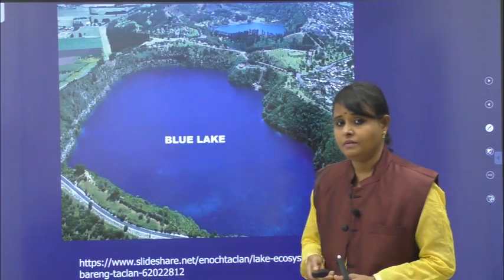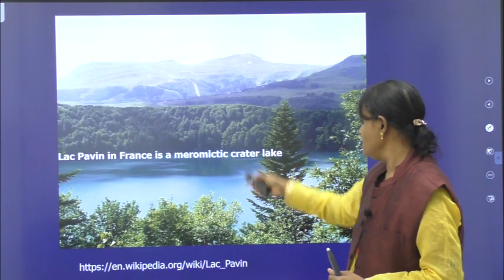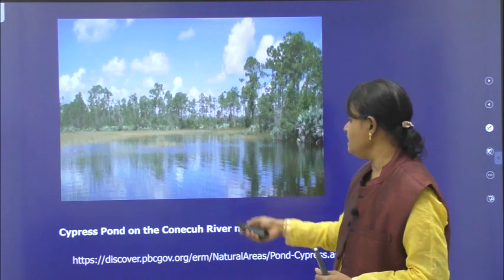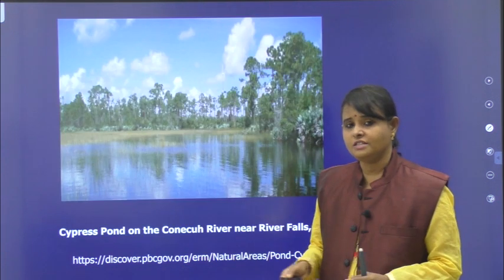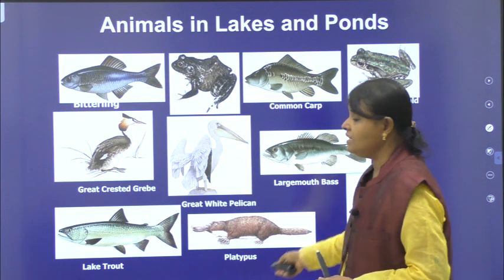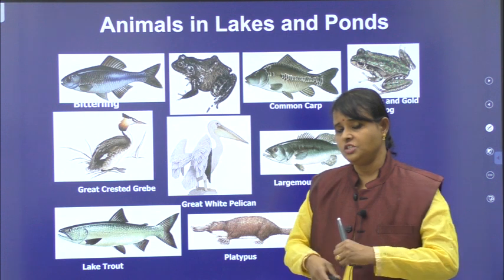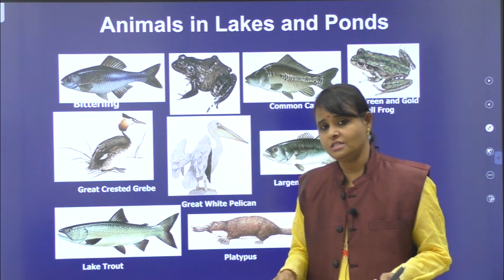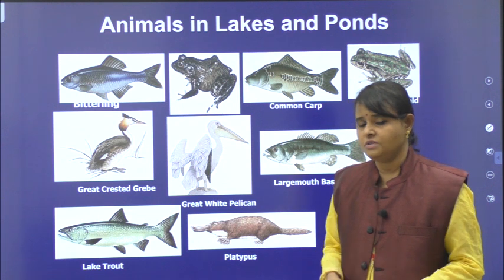This is an example, Blue Lake. See, Lake Pavin in France. See how beautiful it is. This is a pond, Cypress Pond in Alabama. Some pictures. These are the animals in lakes and ponds. No need to write their names. Actually, just write frogs are present. Okay, cranes are present. Two or three examples for communities.